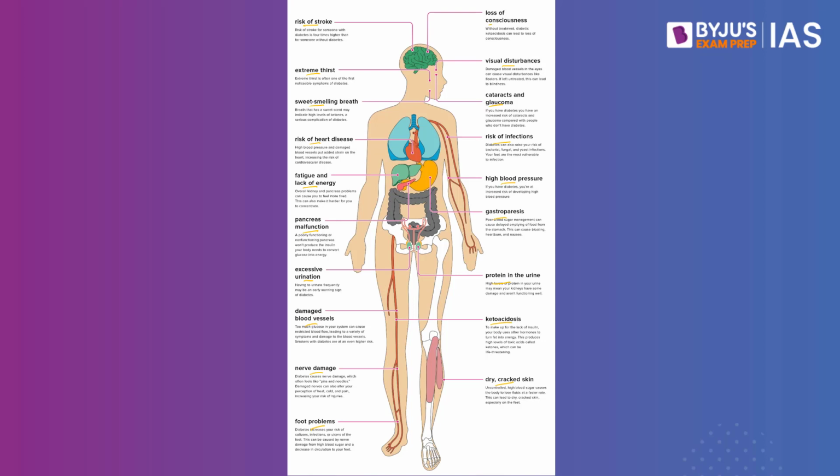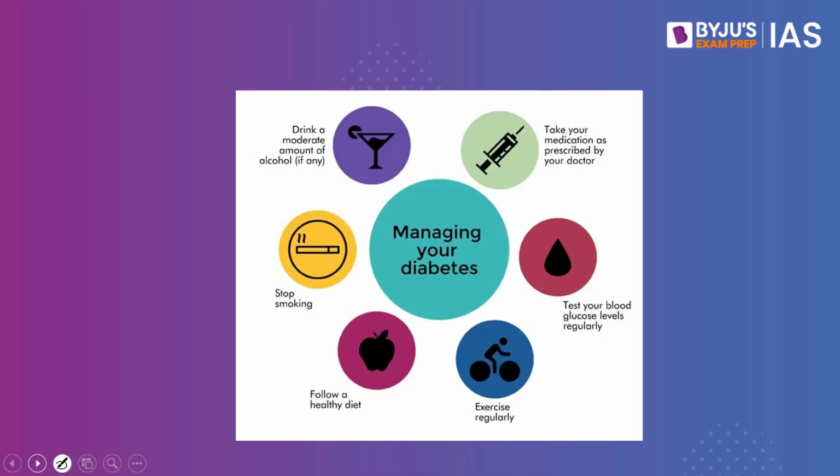So over time, as high blood glucose leads to multiple problems, he can witness heart diseases, kidney diseases, eye problems, nerve damage, foot problems, and so on and so forth. So how do we overcome it? What is the management technique for diabetes?